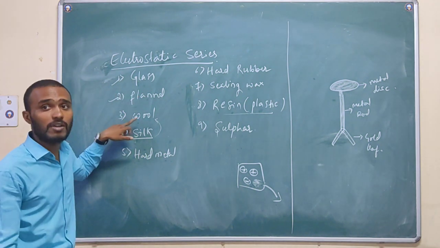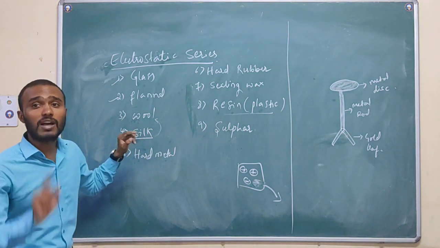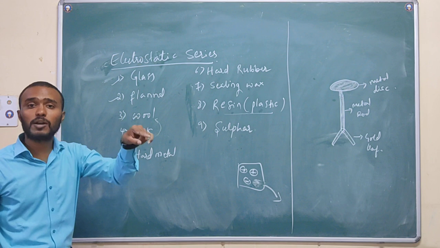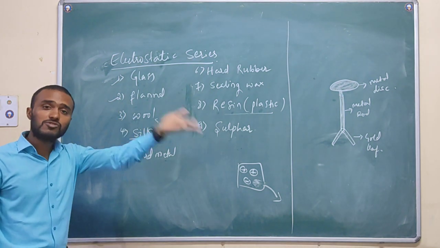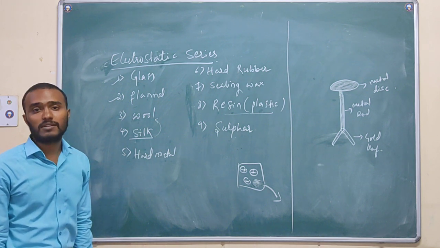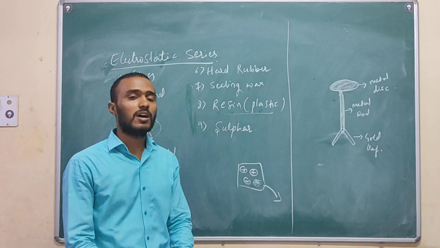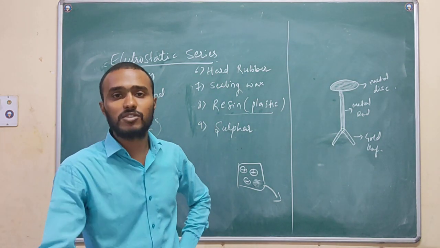Wool is negative. When the wool is rubbed with the sulfur, what kind of charge will be acquired by the wool? That is positive. So whether it is positive or negative depends on the body with which the wool is going to interact. This is regarding the electrostatic series. I hope you understand all the things we have discussed in the previous sessions.